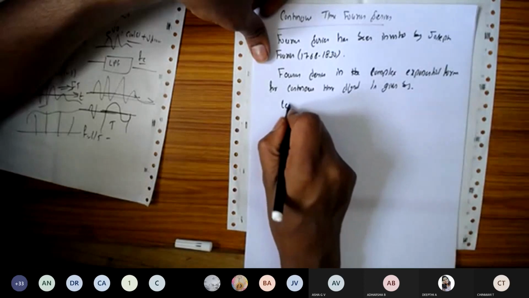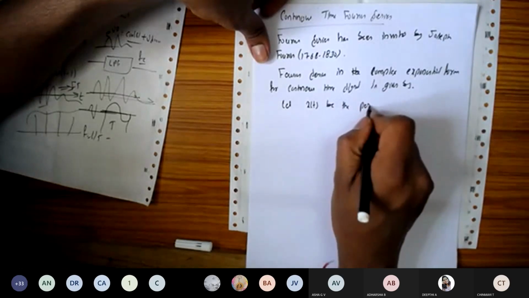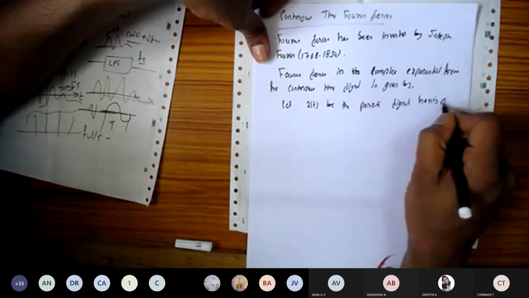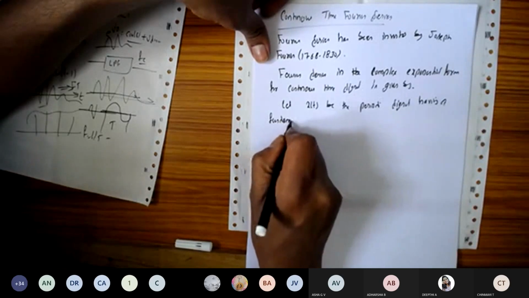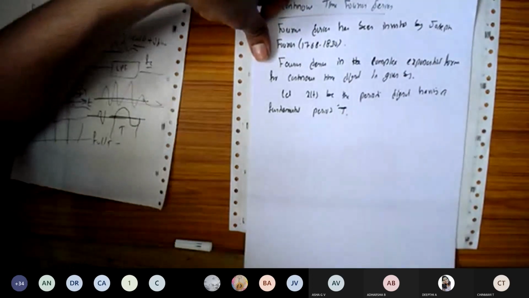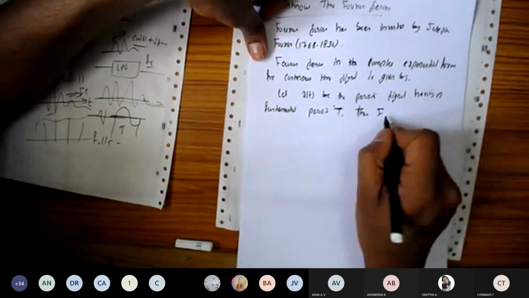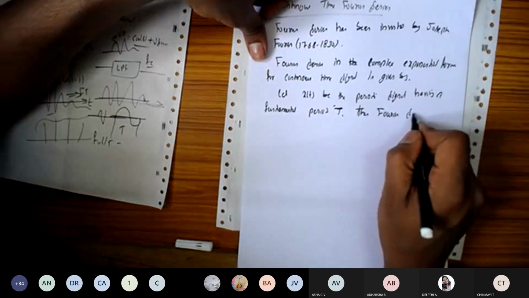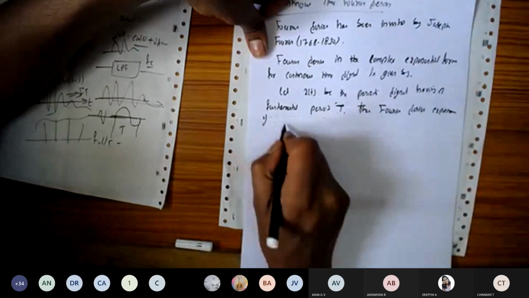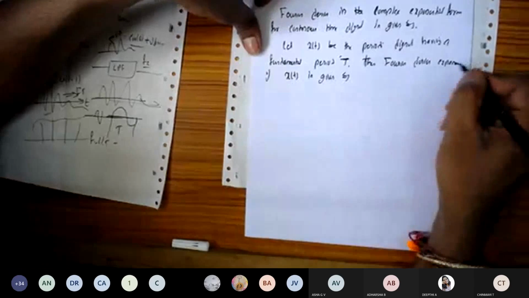Let x of t be a periodic signal having a fundamental period capital T. Then the Fourier series expansion of x of t is given by the following.